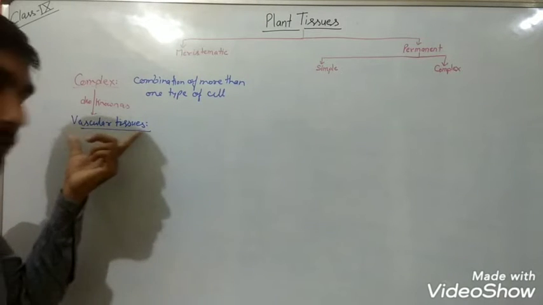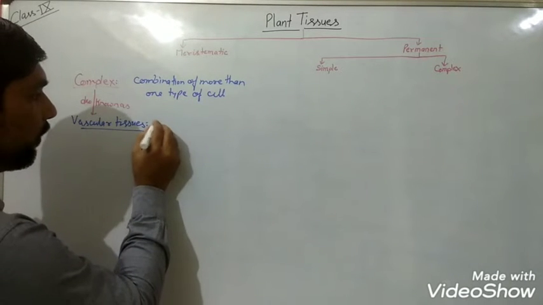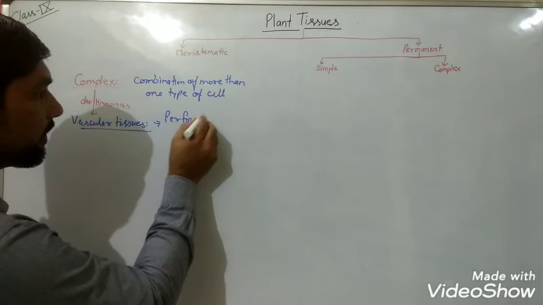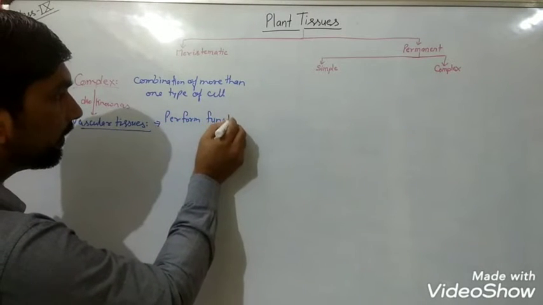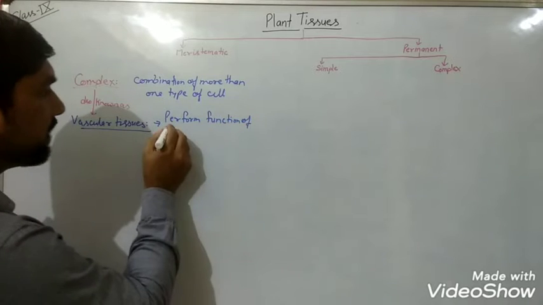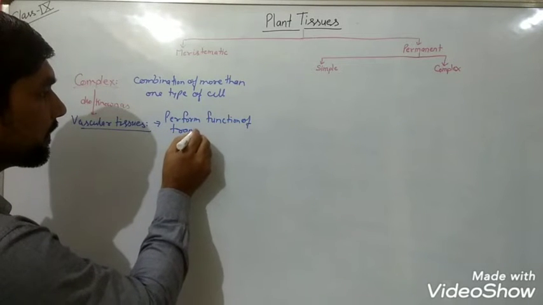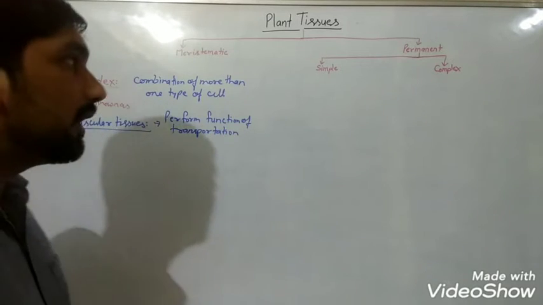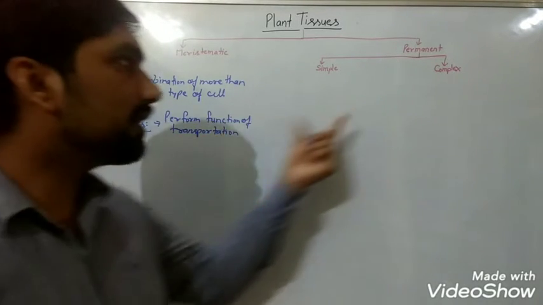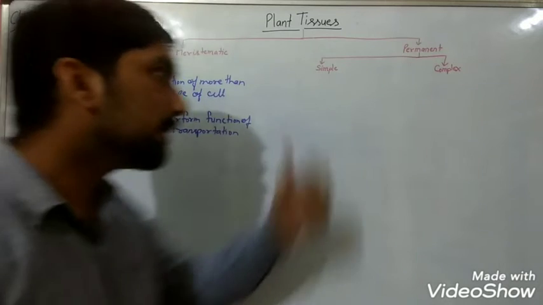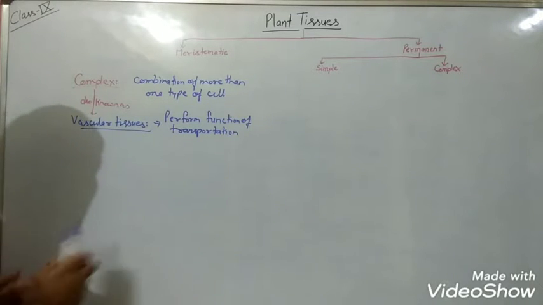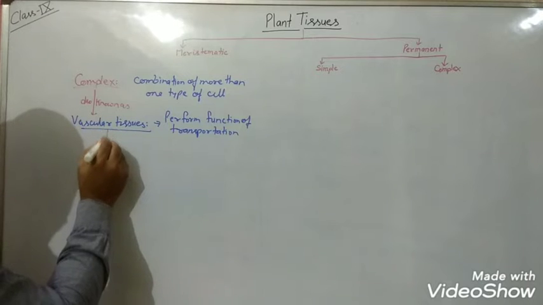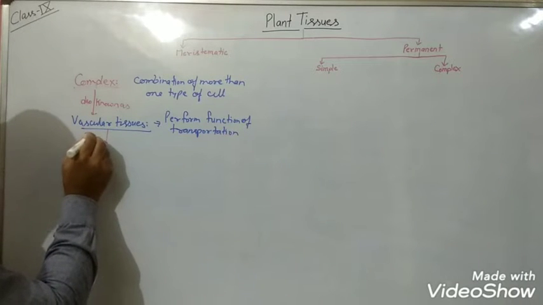Why are they known as vascular tissues? Because they perform the function of transportation. So in plants, the function of transportation is carried out by the complex permanent tissues. Vascular tissues, or complex permanent tissues, are of two types.